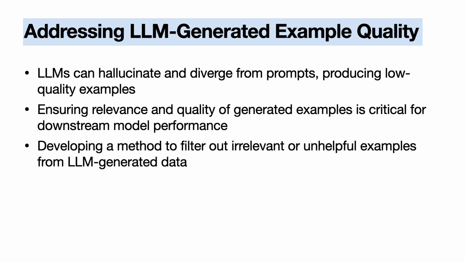LLMs can sometimes hallucinate and diverge from prompts, producing low quality examples. Therefore, ensuring the relevance and quality of the generated examples is critical for downstream model performance. To address this issue, we have developed a method to filter out irrelevant or unhelpful examples from LLM generated data.